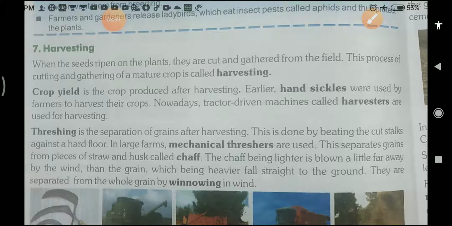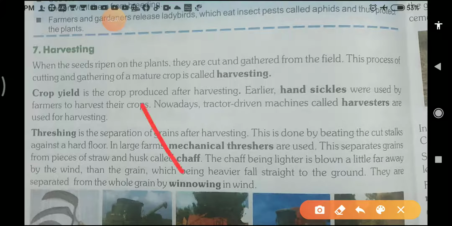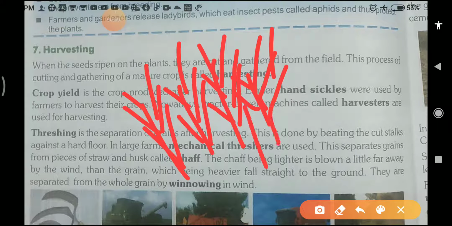Now students, when the farmers cut the crops, all the crops are lying on the land after cutting. Then comes threshing. Threshing is a process of separating grains from the harvested crop.